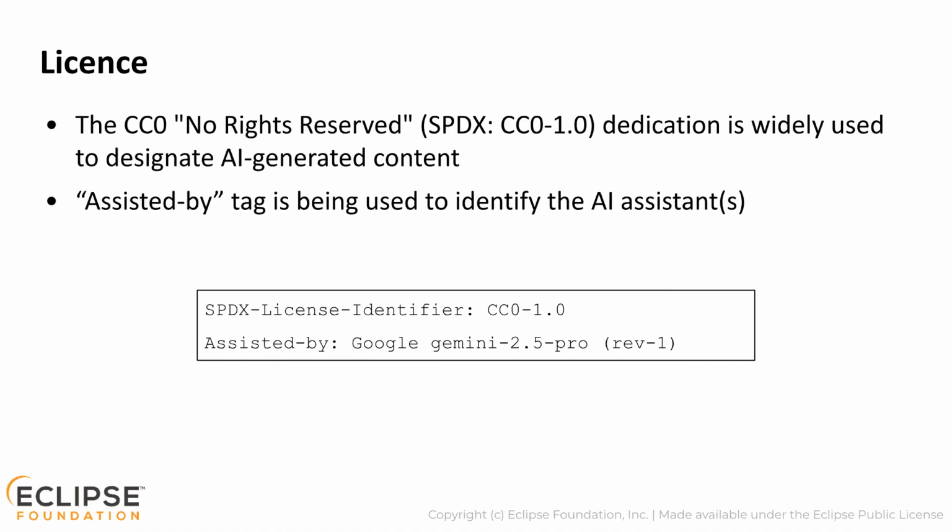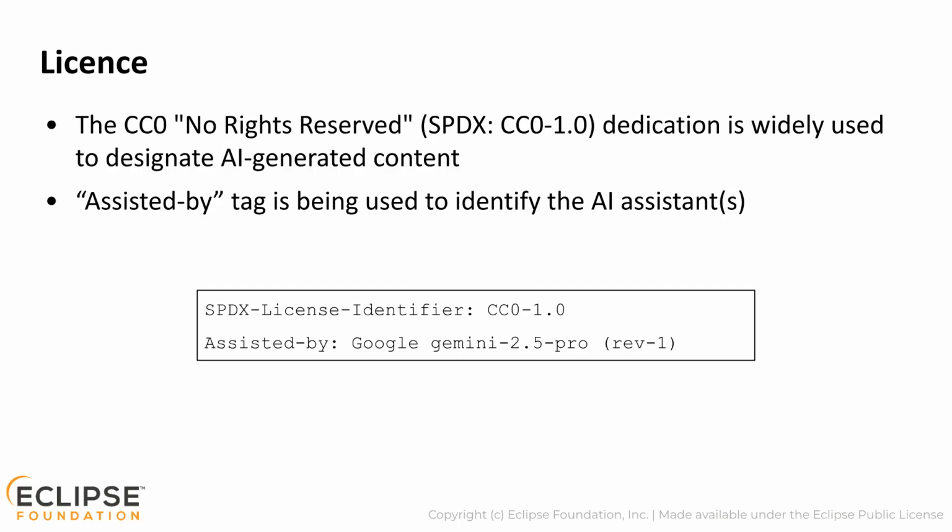The Creative Commons Zero, or CC0 dedication, is a legal tool that allows creators to waive all copyright and related rights in their works, placing them as completely as possible in the public domain. CC0 is not a license in the traditional sense. It is a public domain dedication. Using Creative Commons Zero to designate artificial intelligence-generated content as public domain is a recommended proactive practice for clarifying the status. As AI-generated content often lacks a, quote, significant degree of human creativity required for copyright protection, applying CC0 serves as a waiver of potential rights.